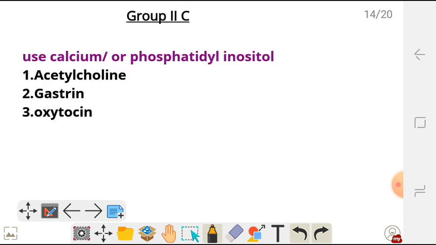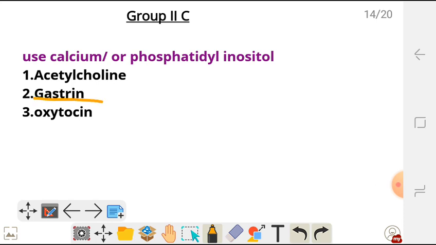So we also have group C, which uses calcium or phosphatidylinositol. Okay, so they use calcium or phosphatidylinositol as their second messenger. We have, for example, acetylcholine, we also have gastrin and oxytocin. So these ones are going to use calcium or phosphatidylinositol as their second messenger.